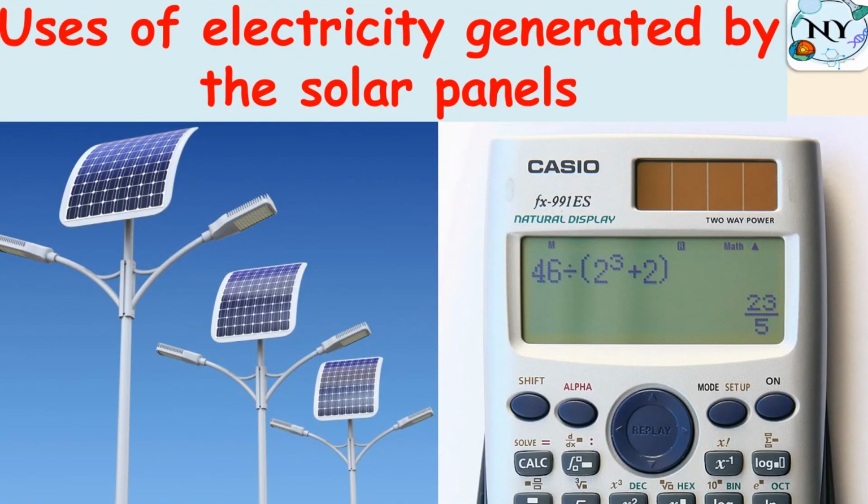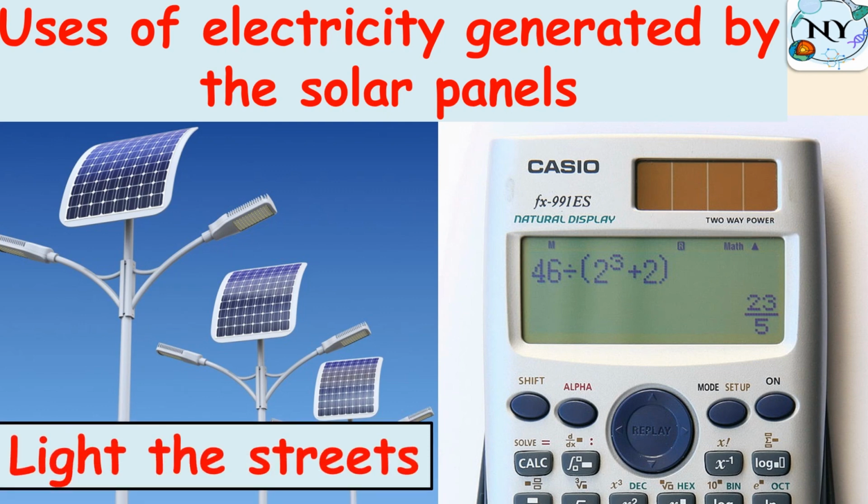Uses of electricity generated by the solar panels. We keep saying that solar panels absorb or capture solar energy that comes from the sun and convert it into electrical energy. Number one, we can use this electricity for lighting the streets.